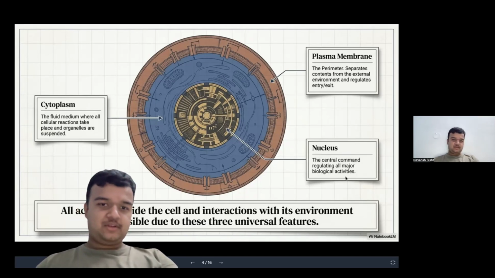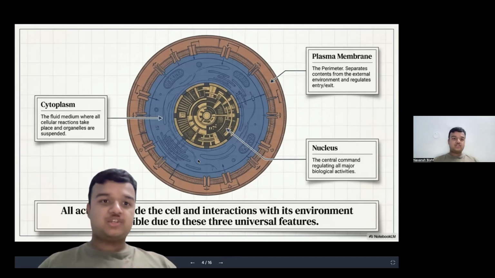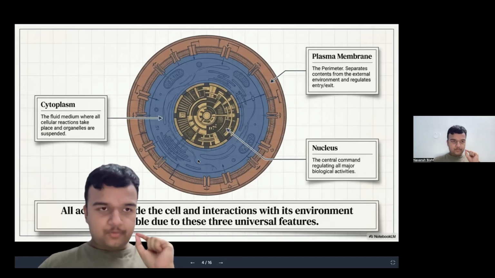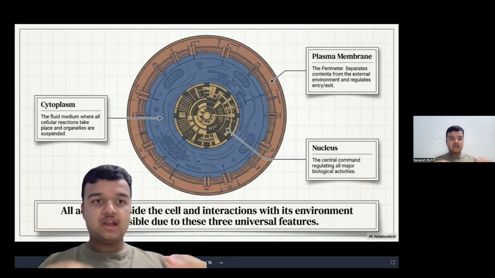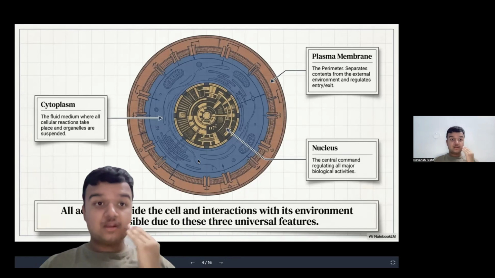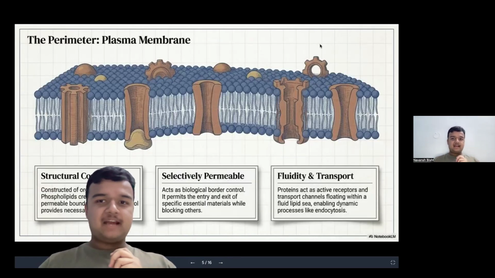Okay, I hope you got this. I was just trying to brush up the basic definitions. Before understanding these definitions or memorizing the definitions, I want you to understand the concept and the role of these body parts of the cell. Okay. Next is the plasma membrane.